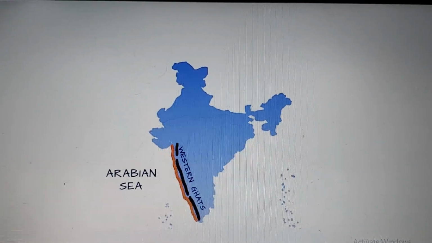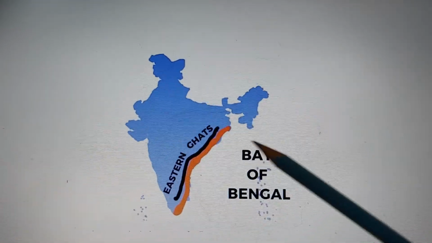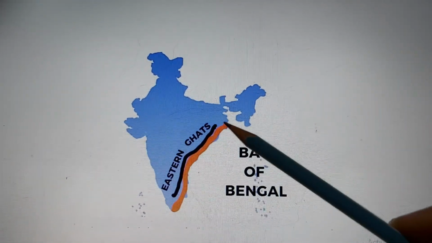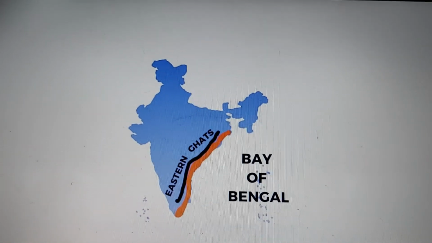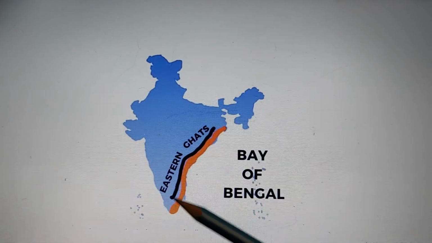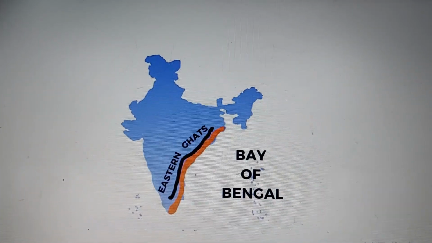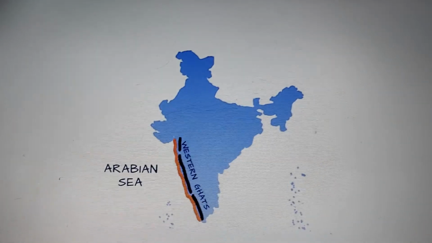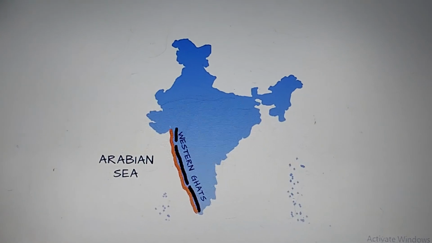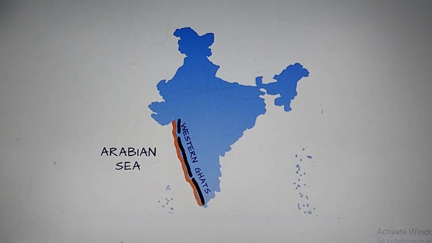Similarly, we have the Eastern coastal plain on the eastern side, sandwiched between the Eastern Ghats and the Bay of Bengal. So you see it's a plain land here. You can find out the difference. Here it is much broader, because the rivers are draining in and forming deltas into the Bay of Bengal. Whereas the western coastal plain is much narrower, because the rivers don't make deltas, they form estuaries, they flow directly into the sea.